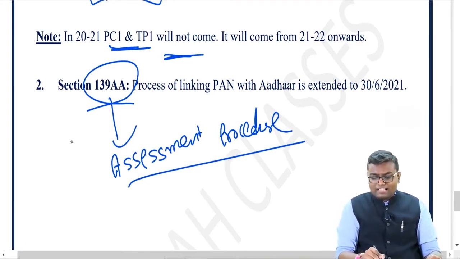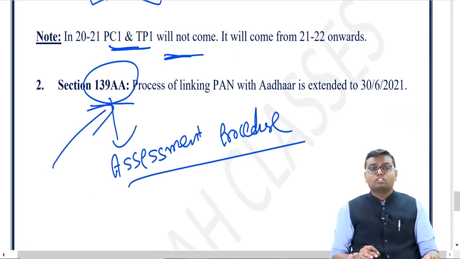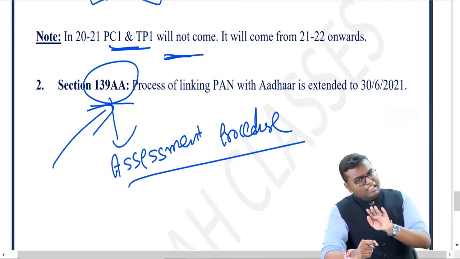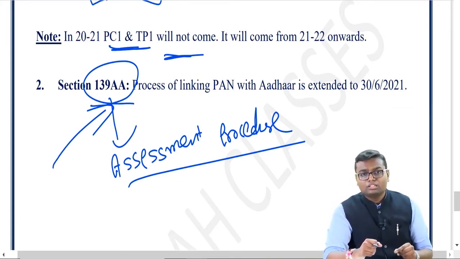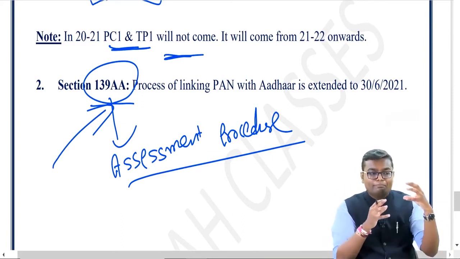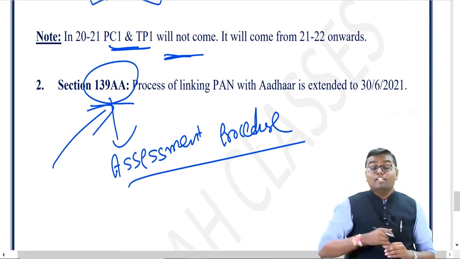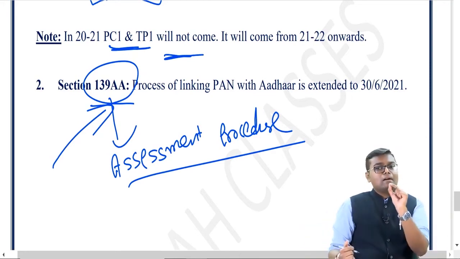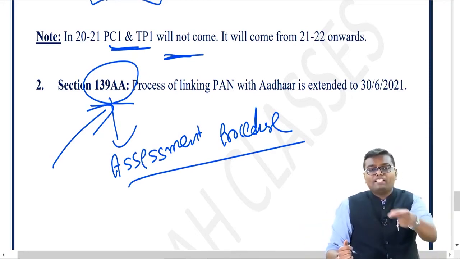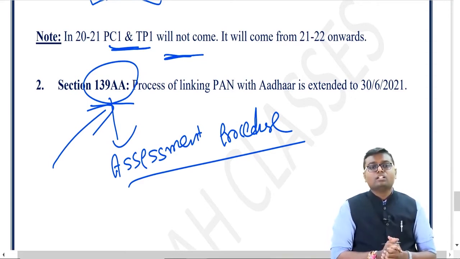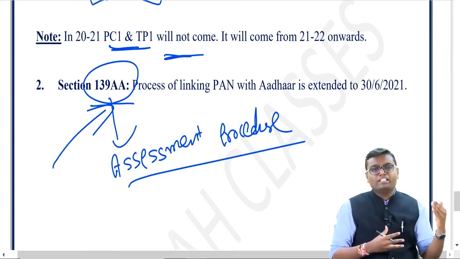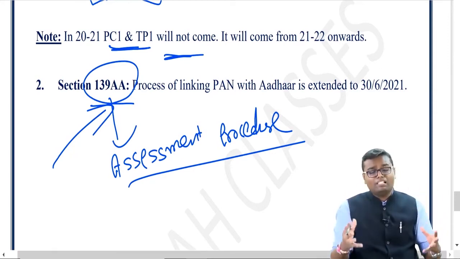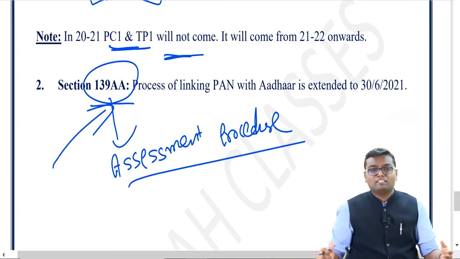In assessment procedure, there is a section 139AA, quoting Aadhaar number. In each and every return of income, in PAN card application, you have to quote your Aadhaar number. And those assessee who are already having permanent account number, they have to link their PAN with Aadhaar number. If you fail to link the same, your PAN number will be made inoperative. There was a provision. Now, timely they are extending this date of making it inoperative. They are extending because still many people are left out and they can't punish many people at once.